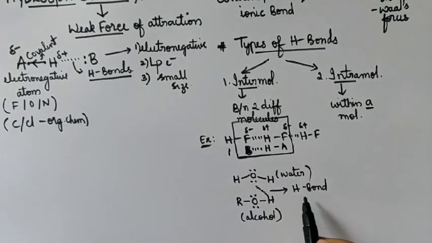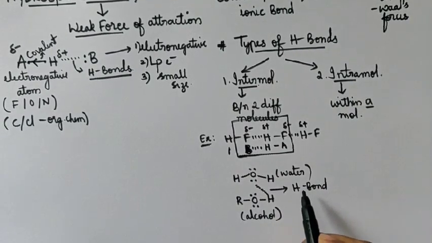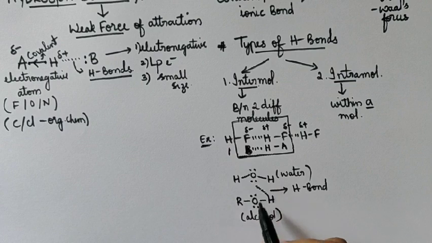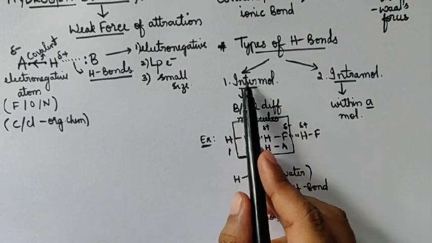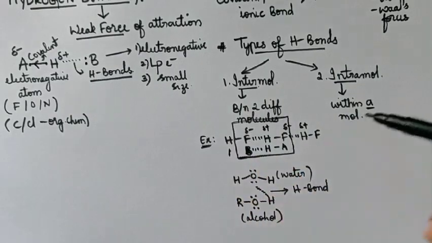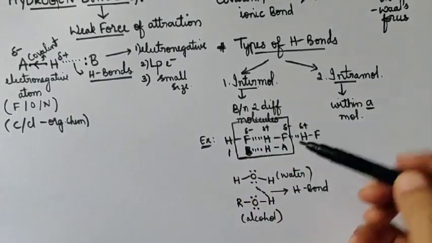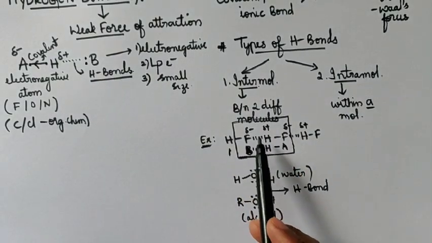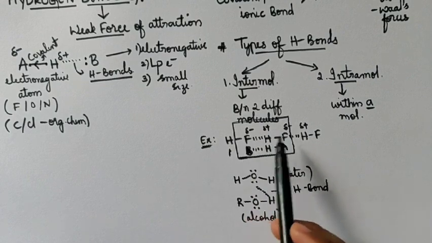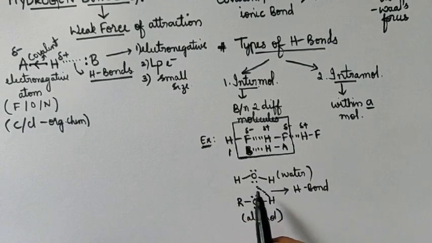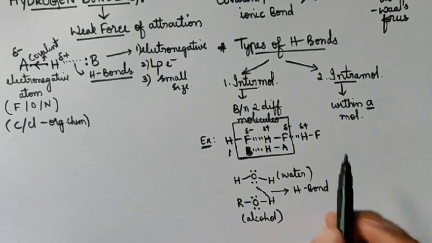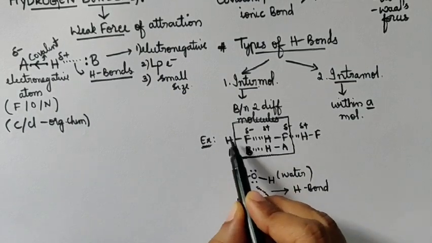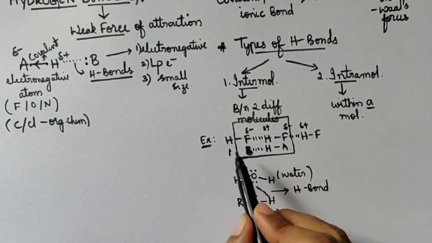What type of hydrogen bond is this? You can analyze this. This hydrogen bond is between two different molecules. Hence it is intermolecular hydrogen bonding. I think now you can correlate the difference here. This is hydrogen bonding between two molecules of the same type, that is, between homo molecules.